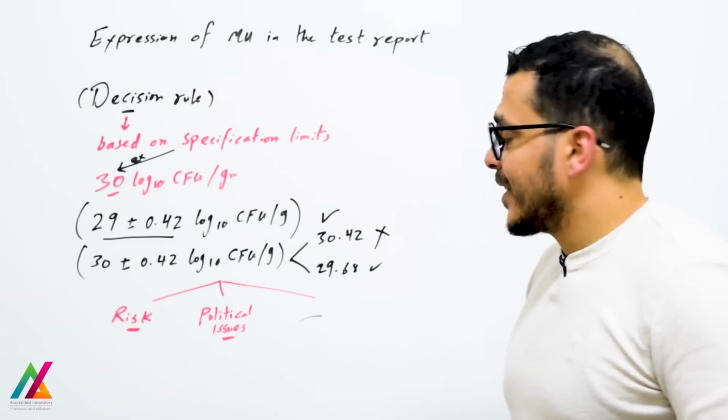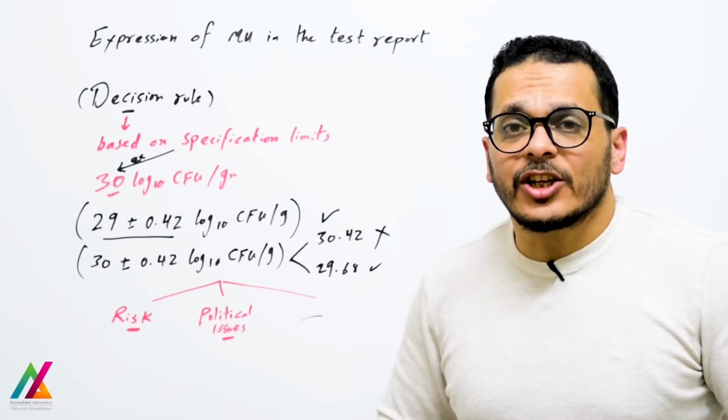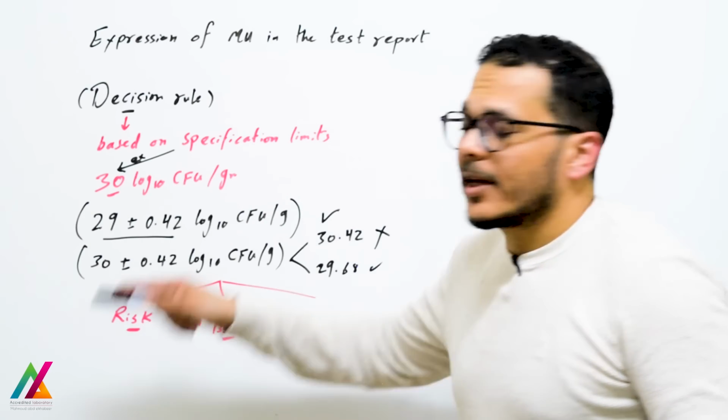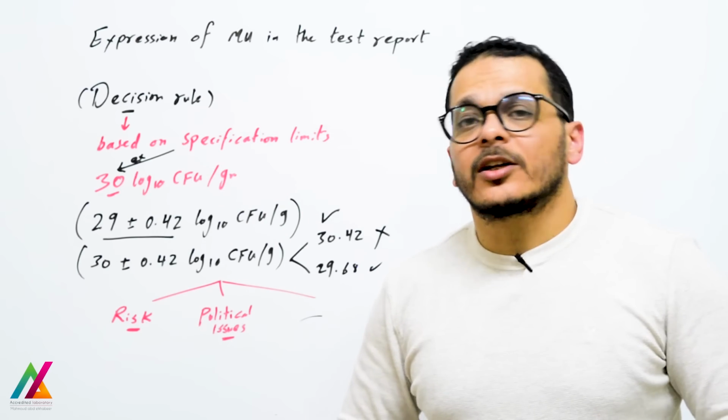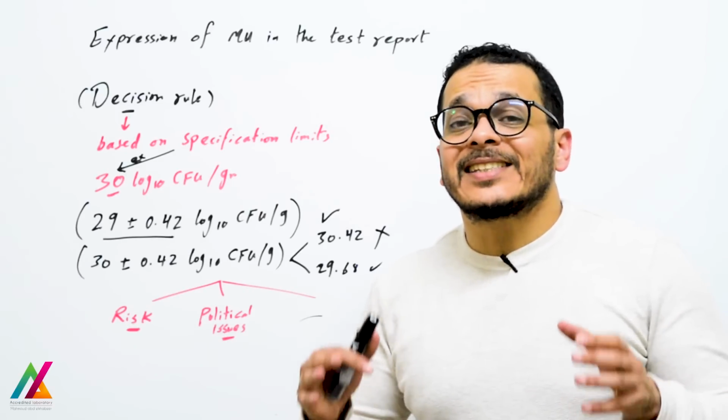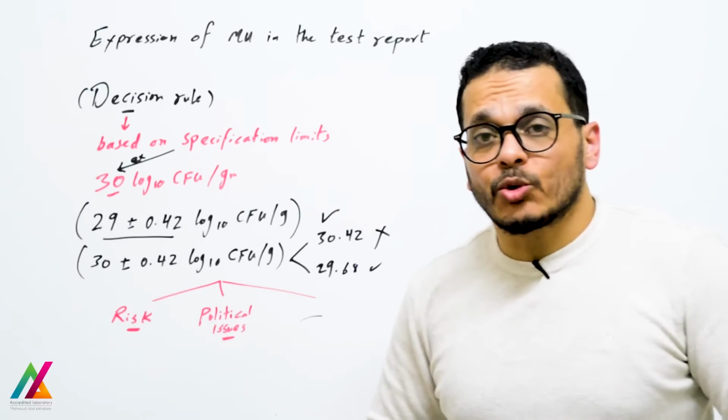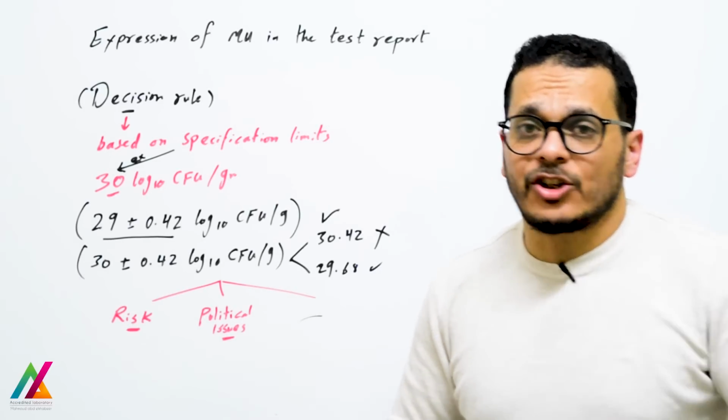They will decide if this sample will be accepted or rejected, and they will base their decision on the risk that can be caused by this organism. Maybe it is a high risk organism, so in this case they shall reject.